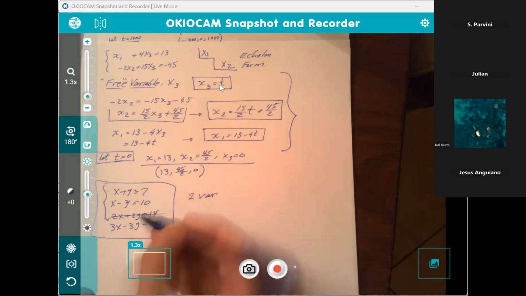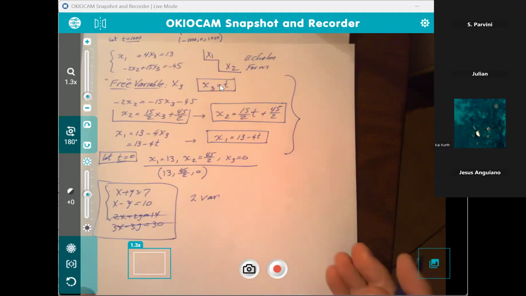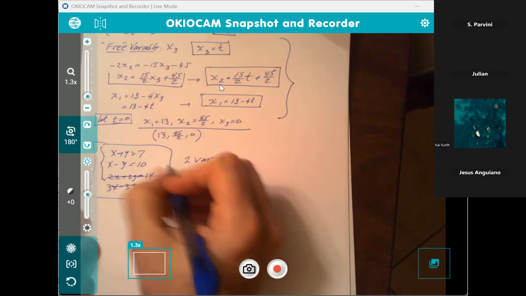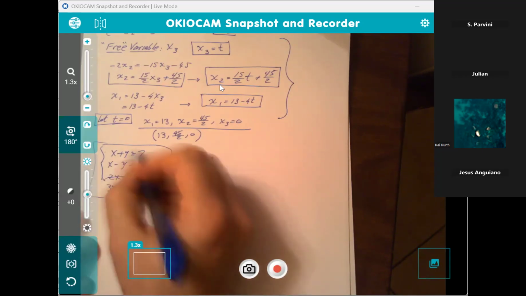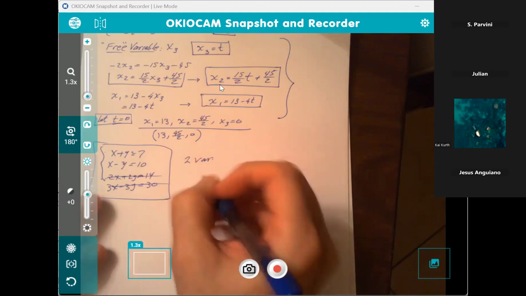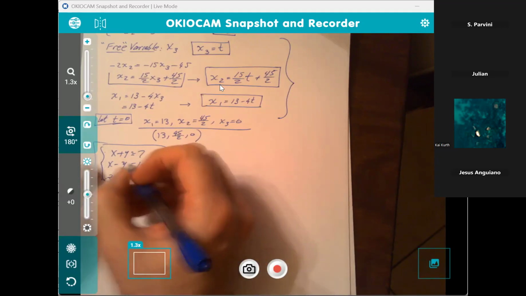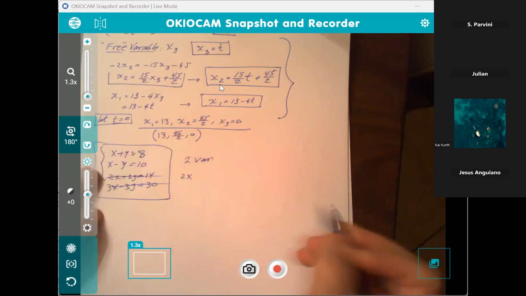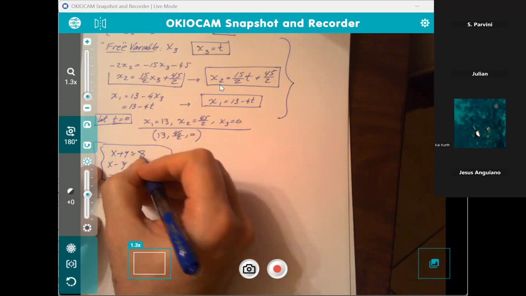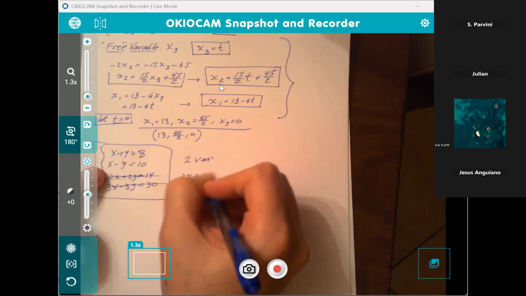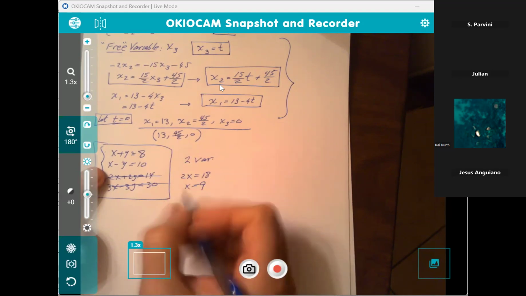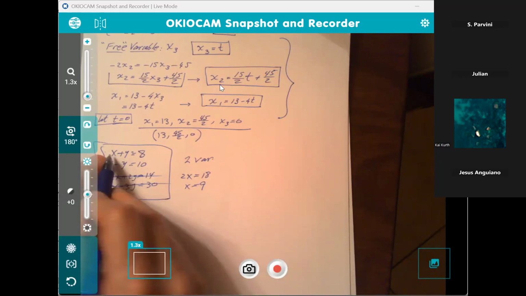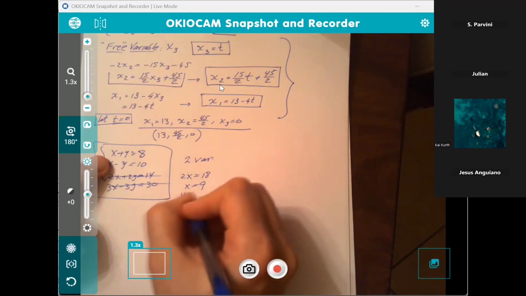And when we do, usually they just get knocked out in the row echelon. If you try to do a row echelon of this system, you're going to get something like this. Let me actually, real quick, because we are almost done, make that 8 so it works out nicer. I'm adding the 2 equations. So I get 2x is 18, x is 9, and y would be -1, right?